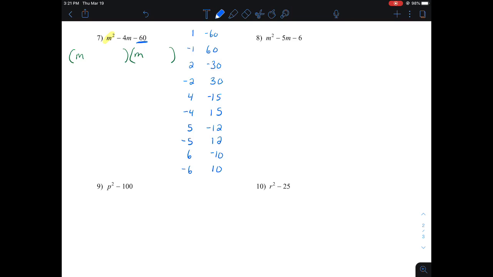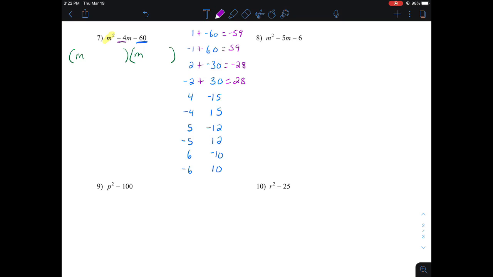So I want to test out all those factors to see what will add together to make that negative 4. Well, 1 plus negative 60 makes negative 59. That's not going to work. Negative 1 plus 60 makes positive 59. That's not what I need either. 2 plus negative 30 makes negative 28. That's not going to work. Negative 2 plus 30 makes positive 28. Well, that's not my negative 4.